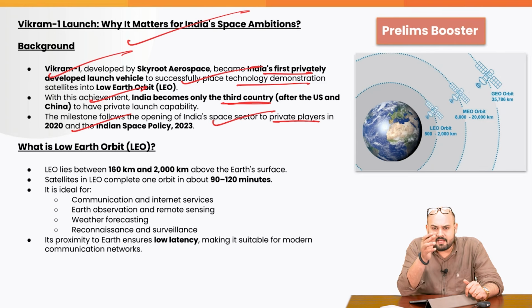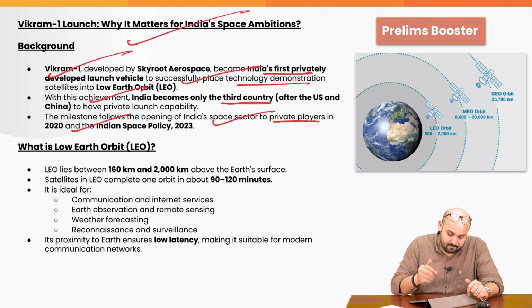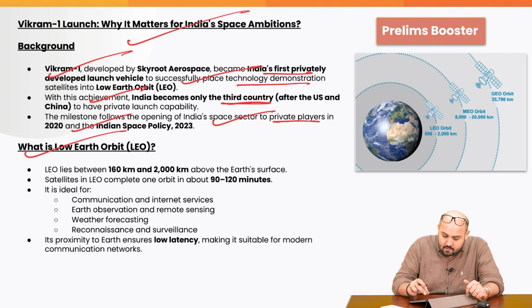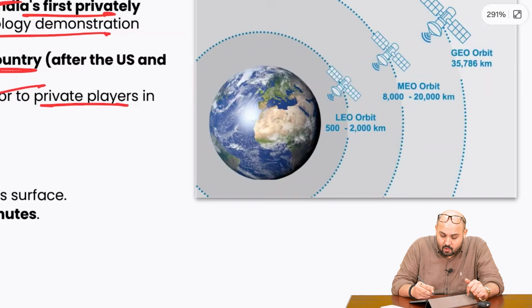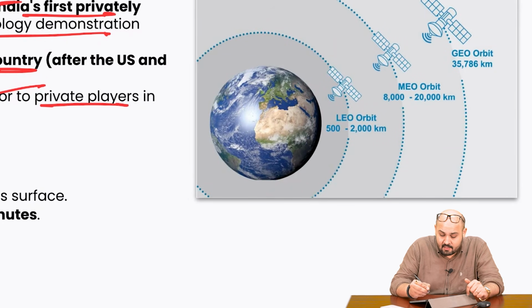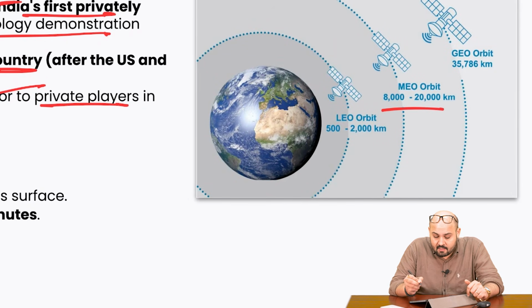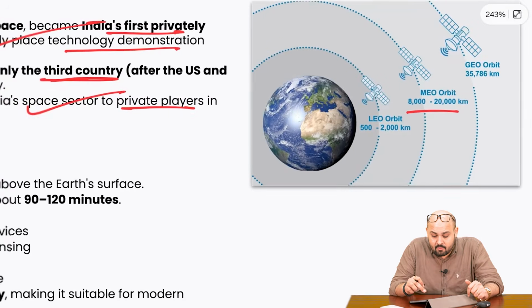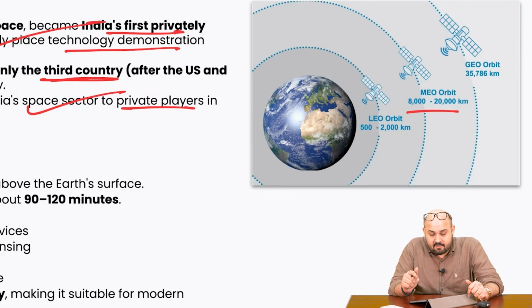And for that, we have the Antariksh, we have the NSIL, we have the InSpace, very important agencies. Do study about the important role played by these three organizations. What is the low Earth orbit? So we have different orbits. For example, we have the low Earth orbit from 500 to 2,000 kilometers. We have the medium Earth orbit, 8,000 to 20,000. And then we have the GEO till 35,786 kilometers.